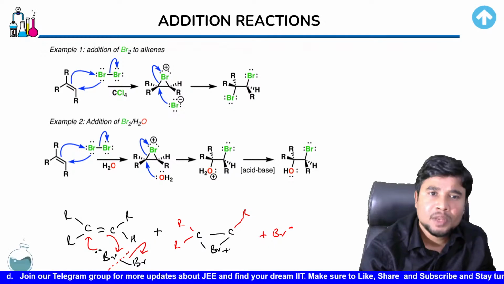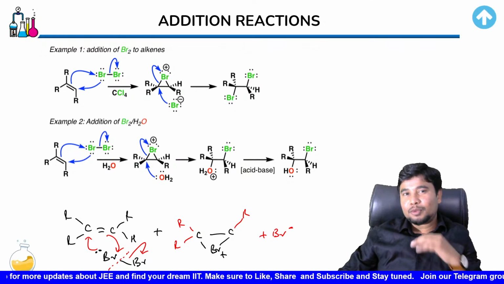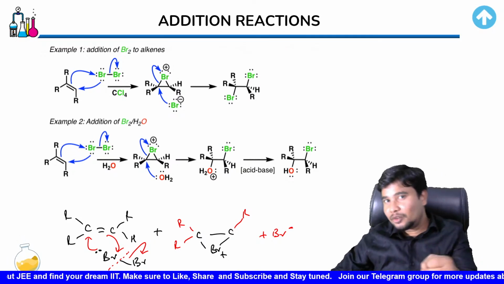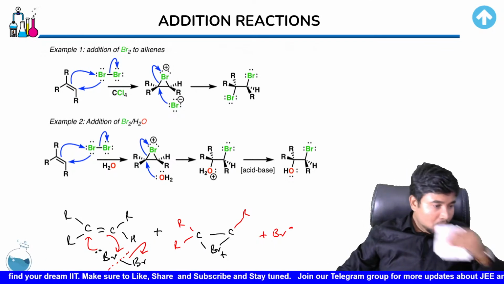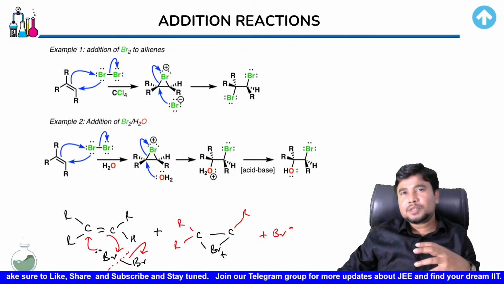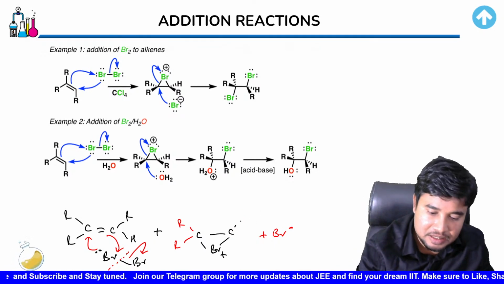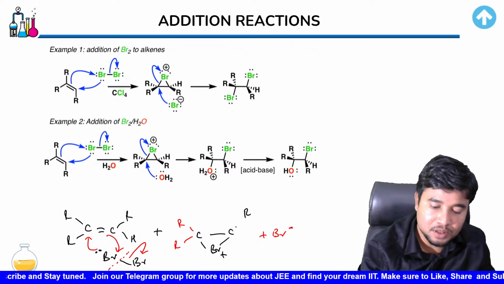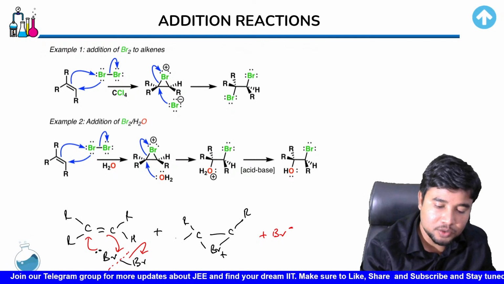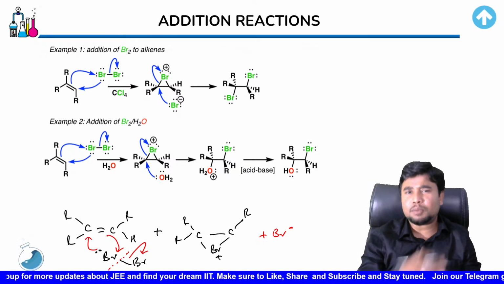Now do you think a positively charged bromine is stable? It's like you have taken out some money from a very greedy person. You could know how he would feel. You have taken out food from somebody who doesn't have a lot of food. So for that reason, we could clearly understand what condition they would be going through. They wouldn't be very happy about what they are undergoing, right? So they would want themselves to be away from this positive charge.